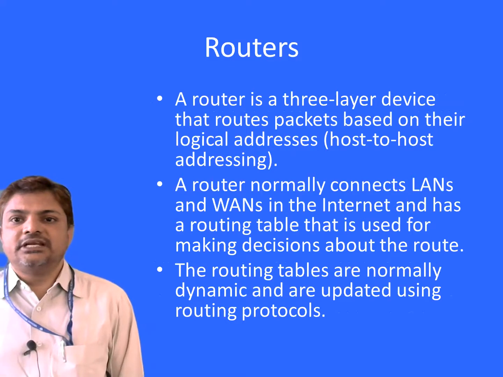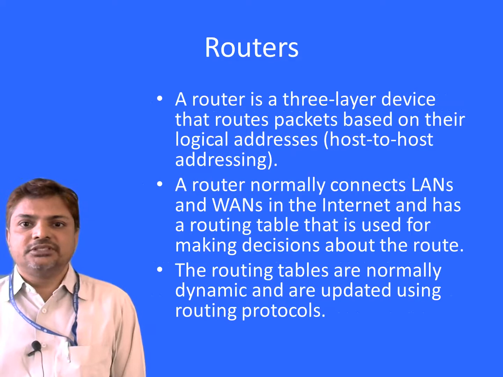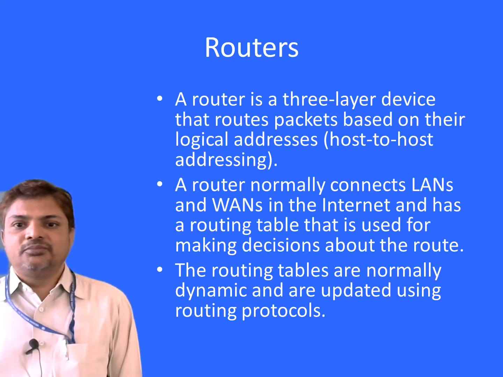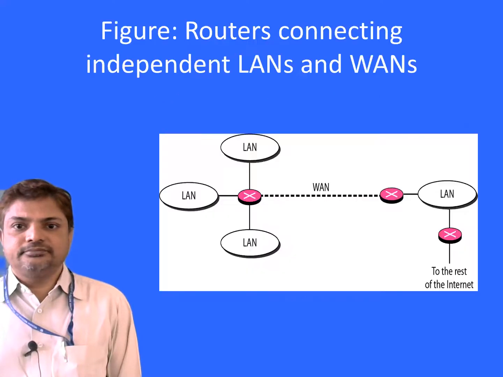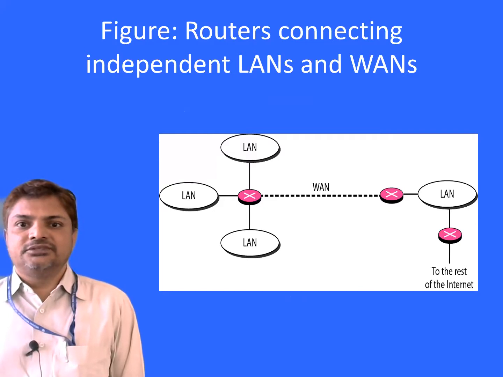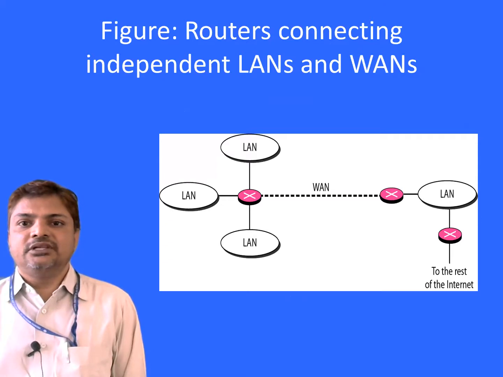Routers. A router is a three-layer device that routes packets based on their logical address, host addressing. A router normally connects local area networks and wide area networks in the internet and has a routing table that is used for making decisions about the route. The routing tables are normally dynamic and are updated using a routing protocol. This is a router connecting independent local area networks and wide area networks. So we have three local area networks that are connected to the router, and we have a wide area network which is connected to a router.